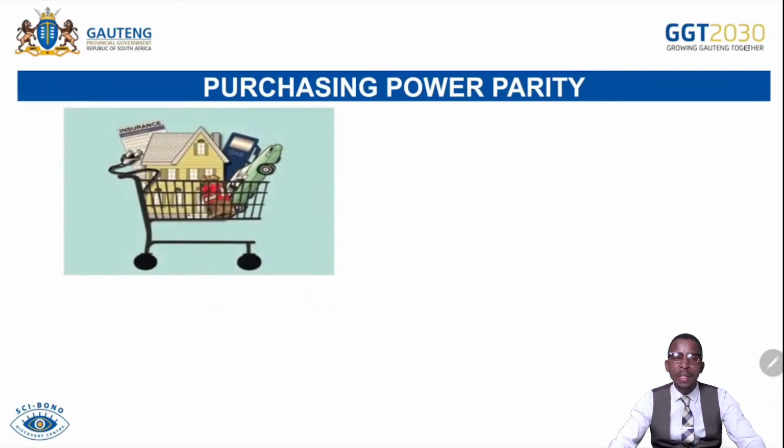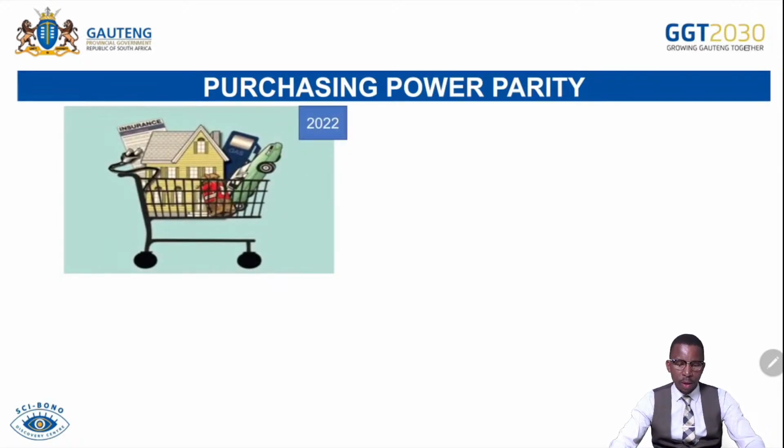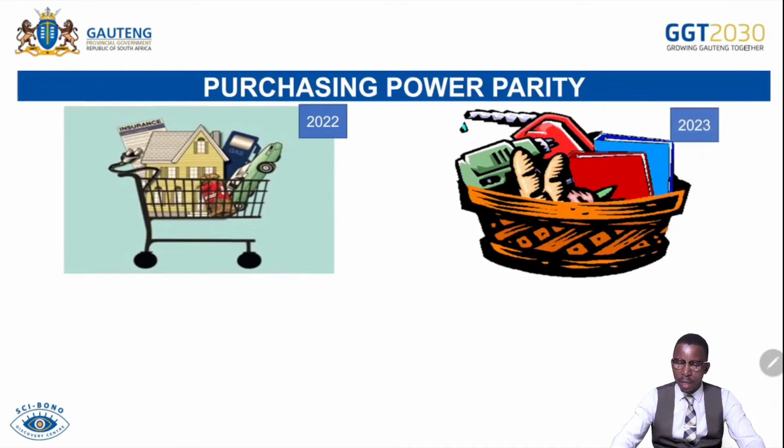The purchasing power parity. So you can see this is the year 2022. When we are buying goods and services in this basket or this trolley, you are affording luxury goods and services, and maybe durable, semi-durable, and non-durable goods, with a lower amount of money. And then we go further to 2023. You can see that the buying power of money has decreased. We are no longer affording the same basket of goods and services. We are affording relatively less, and there are even more compromises here because your money has lost its buying power. It is no longer affording the same quantity of goods and services. It has been eroded by the increase in inflation, or the increase in the general price level.